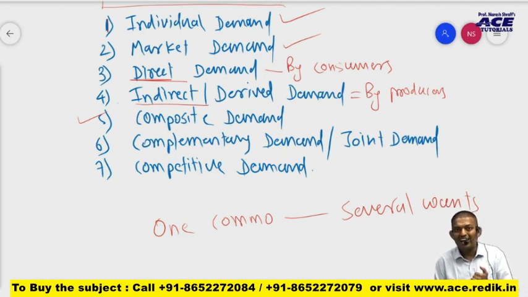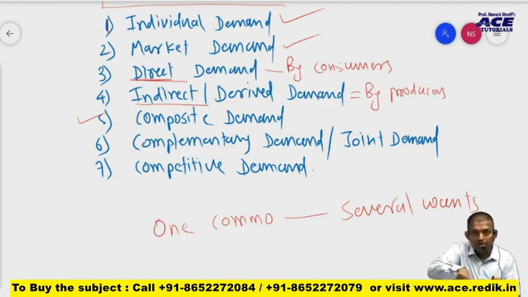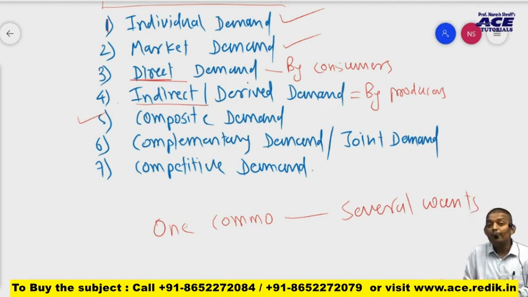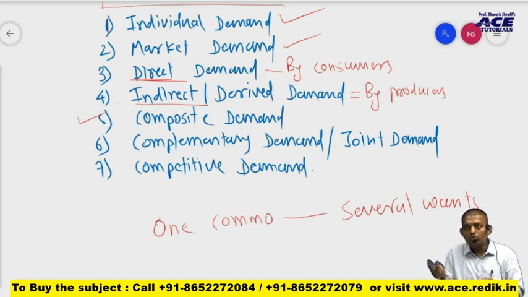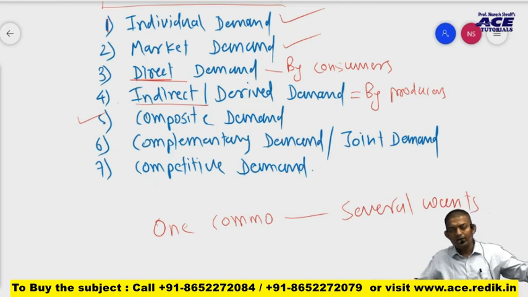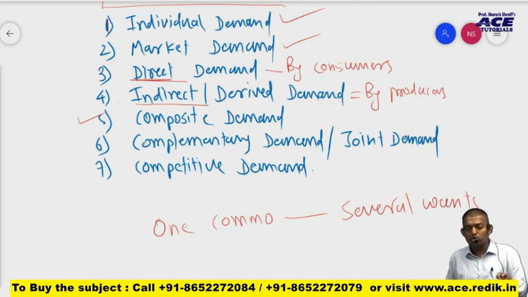So till now what we have covered: number one, individual demand, demand made by an individual. Number two, market demand, demand made by a group of individuals. Number three, direct demand, demand made by the consumer. Then indirect demand, demand made by the producer. Number five is composite demand, when one commodity is demanded to satisfy multiple wants. And complementary or joint demand is when two or more commodities are demanded jointly to satisfy a single want. Clear? Next is competitive demand.